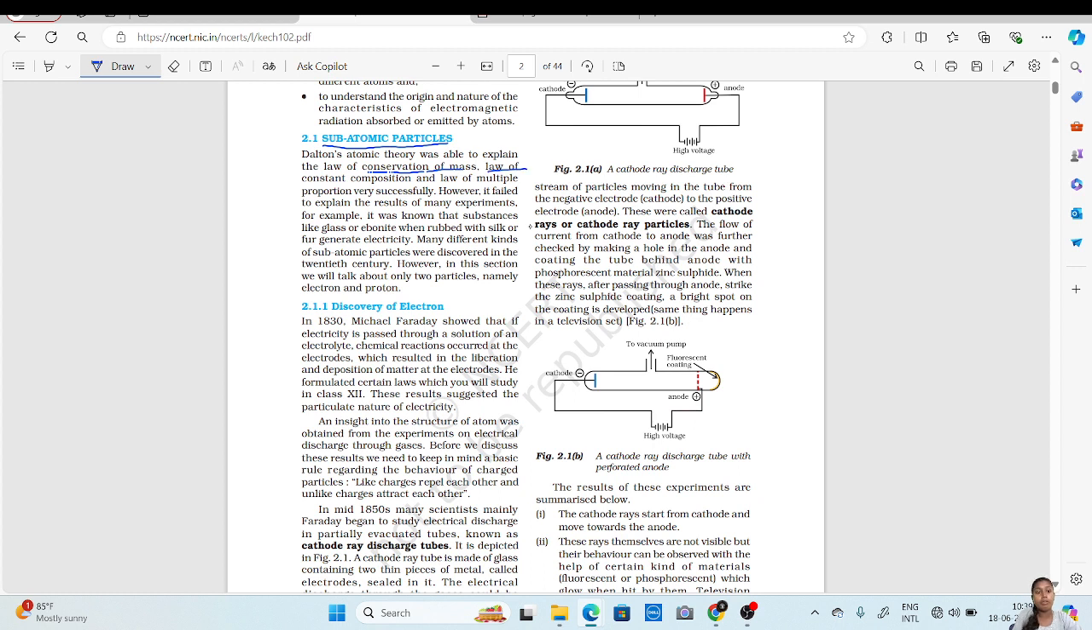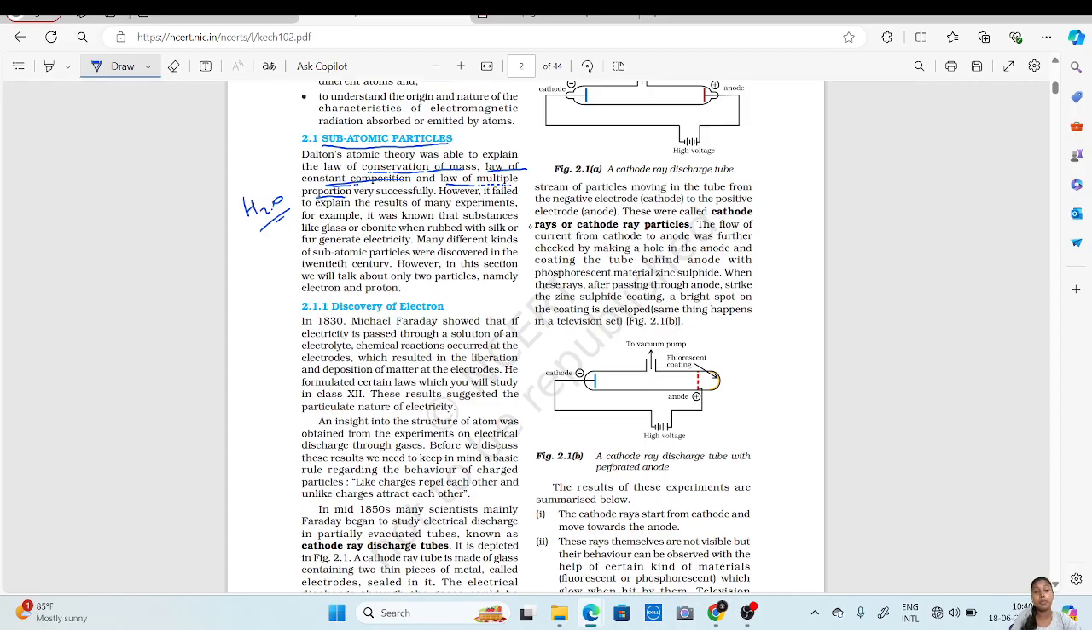Then we had the law of constant proportion, or constant composition. So what is the law of constant composition? Every molecule will have a constant amount of atoms in it. For example, H2O. H2O will not change. The amount of hydrogen and the amount of oxygen will remain the same. That is constant composition. It won't change in any condition, right? Then the law of multiple proportion. So all these laws can be successfully explained by Dalton's atomic theory.